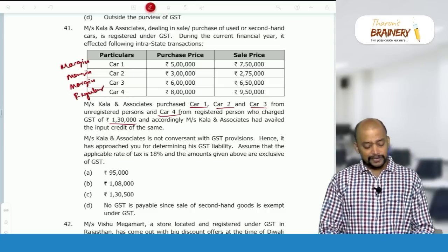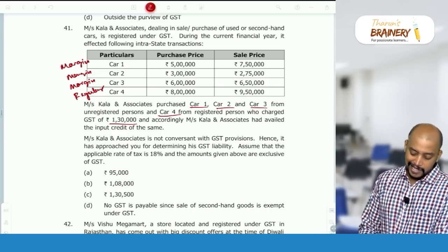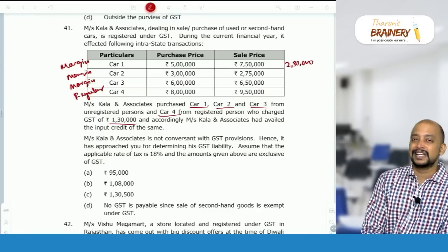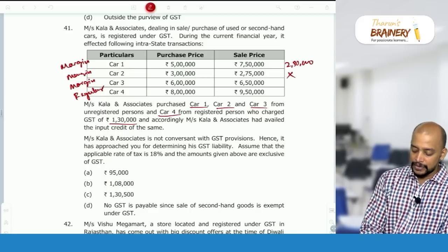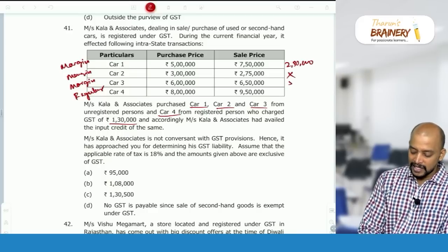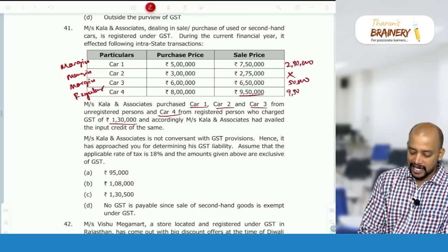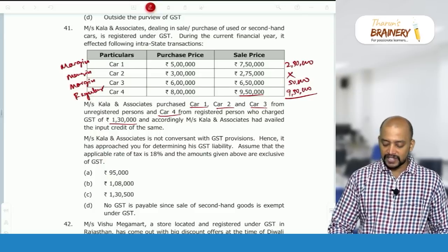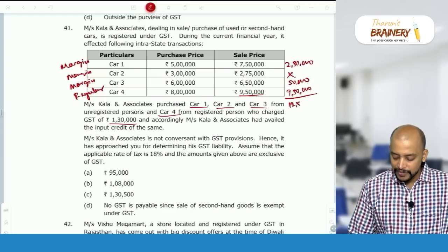Okay. So now with respect to car 1, car 2 and car 3, what is the difference? 7,50,000 minus 5 lakhs, 2,50,000. 2,75,000 minus 3 lakhs, ignore negative, so no value. 6,50,000 minus 6 lakhs, 50,000. Here regular means entire sale value should be taken, so 9,50,000. So what will be taken as the total? 2,50,000 plus 50,000 plus 9,50,000, that will be 12,50,000.